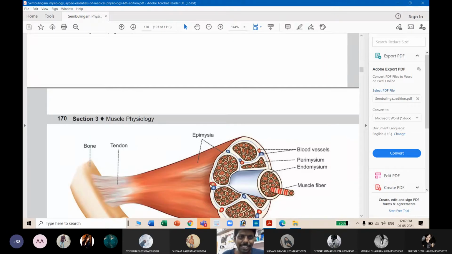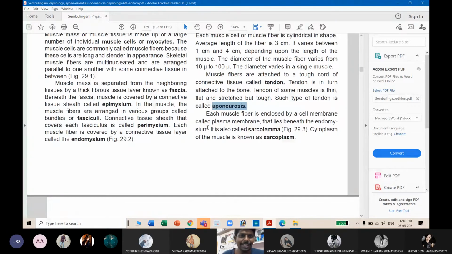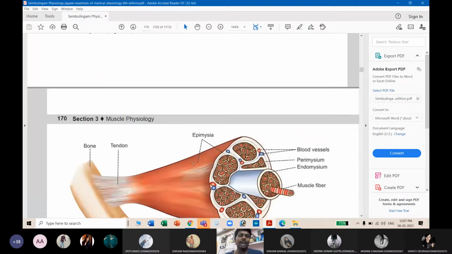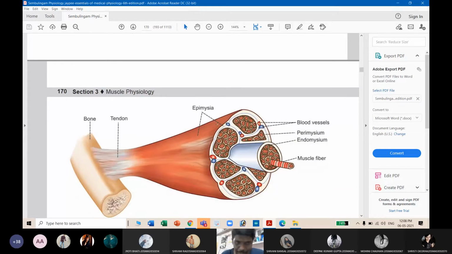Now the outer layer of muscle is called fascia. The outer layer of muscle is called fascia. See here, muscle is separated from neighboring tissue by a thick fibrous tissue called fascia. So the outer layer of the muscle is called fascia. Or I can say any two muscle fibers are separated by this fascia. Fascia is like a transparent cover-like layer on the top of muscle, and that is called fascia. Fascia is not shown in this diagram, but there is an outer layer called fascia to the muscle.